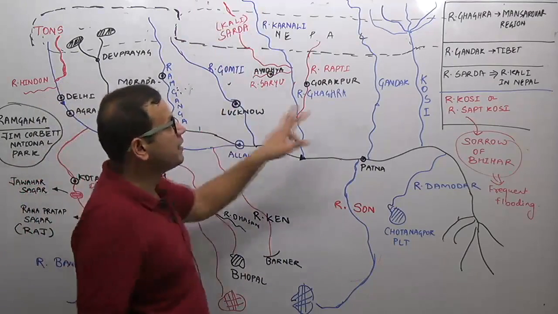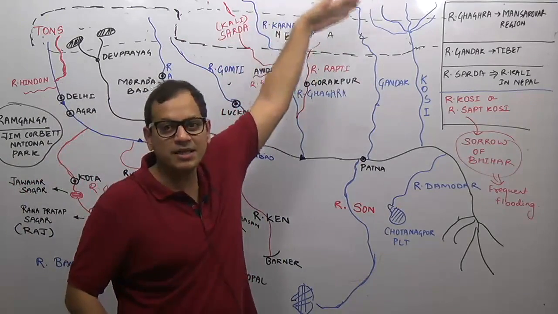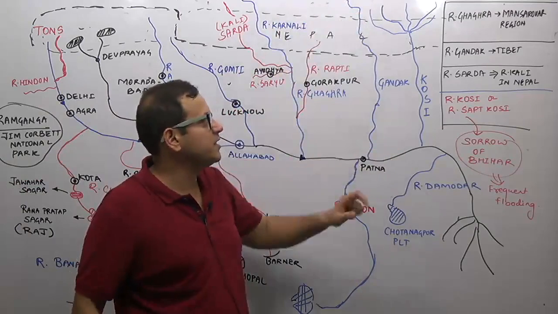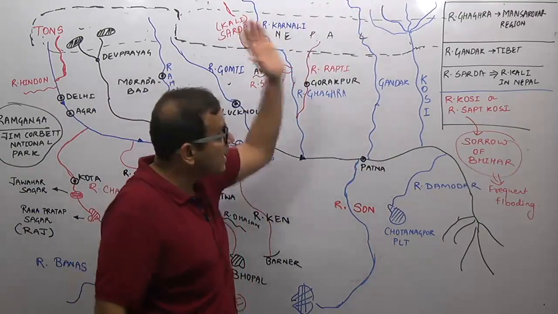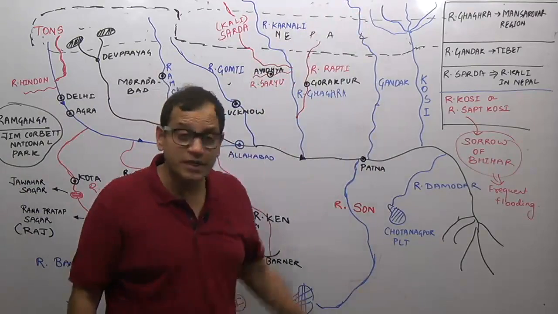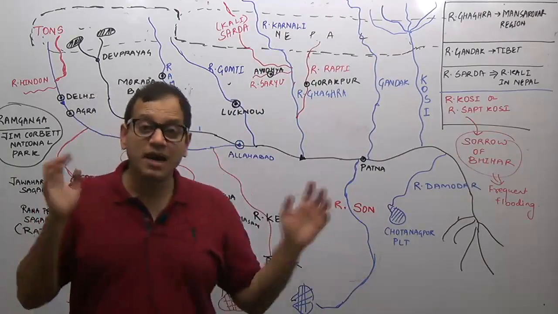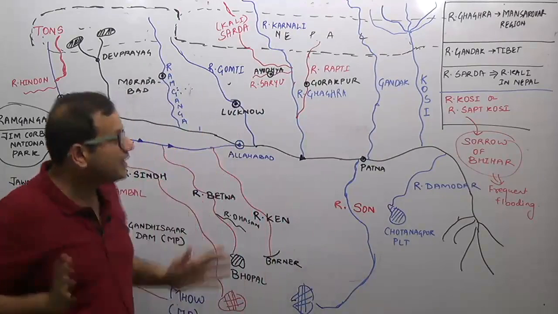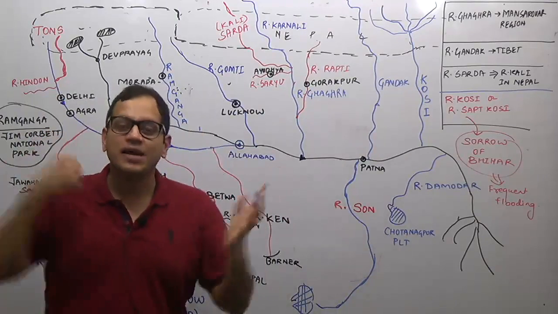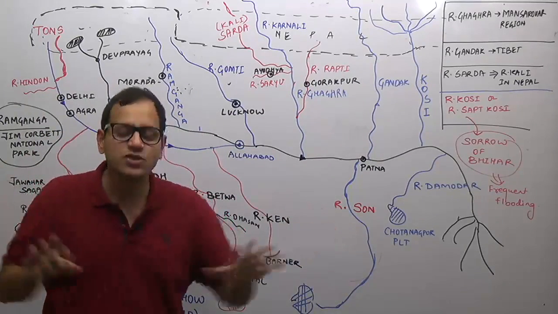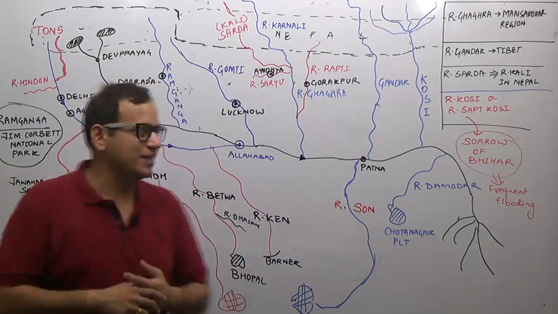After that, we have River Gandak. It is an international river, originates near the Tibet region, enters Nepal and then enters India. Kosi originates in the higher mountains as 7 different rivers. It is also an international river between Nepal and India. Now, if I ask you, out of the total Himalayan rivers, which of them are international? Out of the total river system of Ganga, how many are international rivers and how many are not?